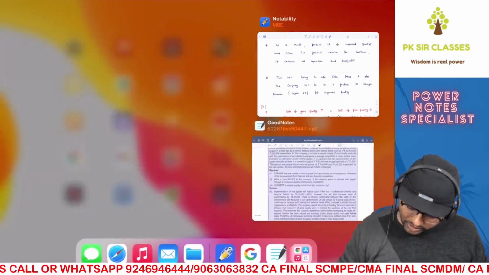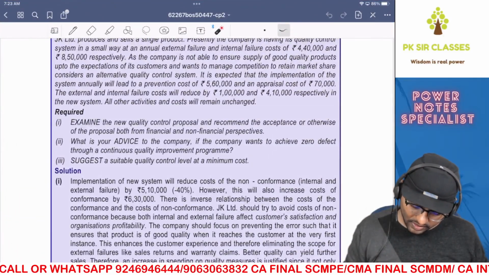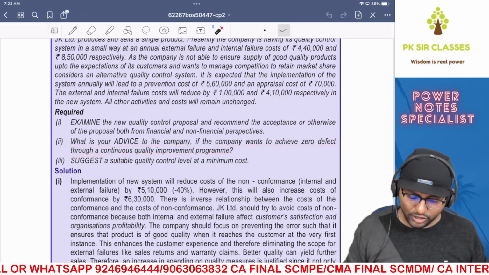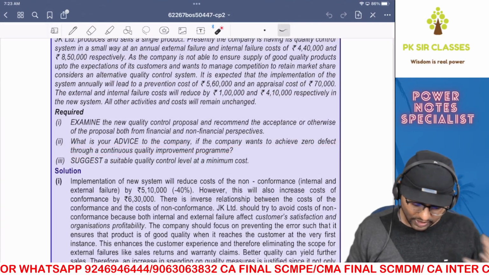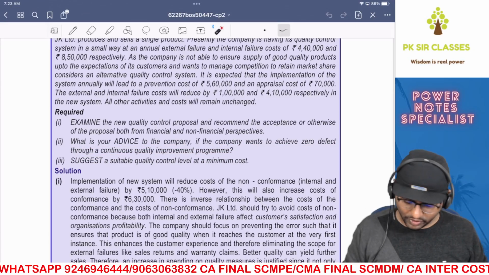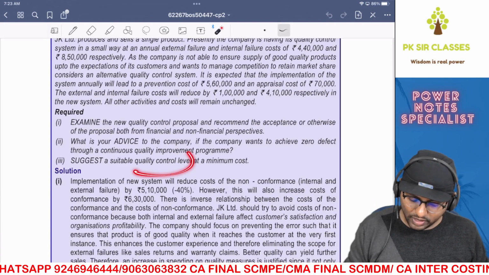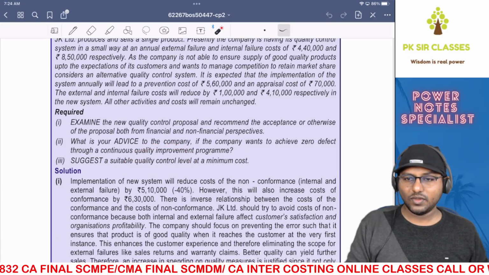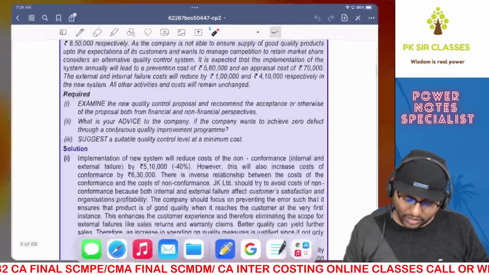Now moving on to the next part of the question. What is the next one he has asked? What is your advice to the company if the company wants to achieve zero defect through a continuous quality improvement program? That's fine. And also the last one is: suggest a suitable quality control level at a minimum cost. Let's have a look into that as well. Let's get into that, guys.